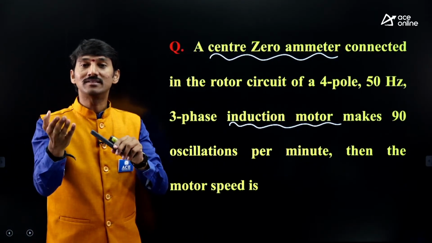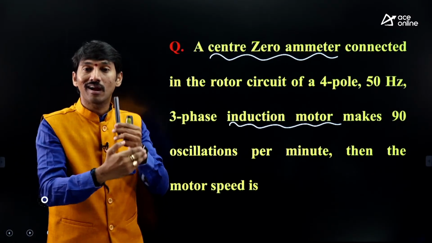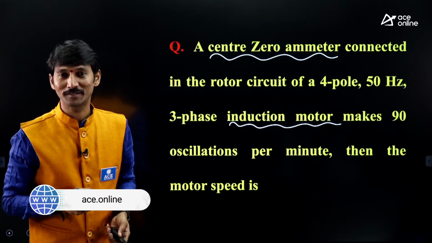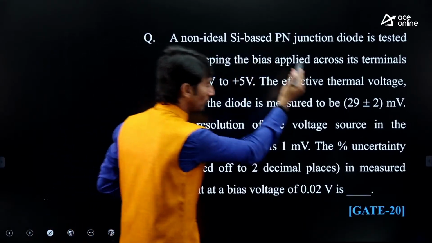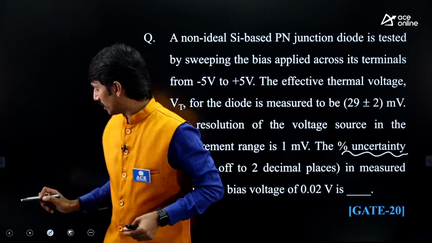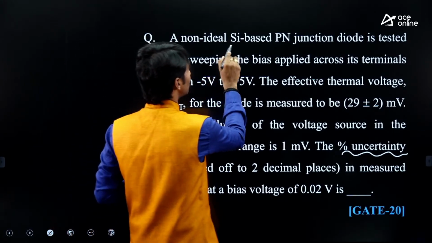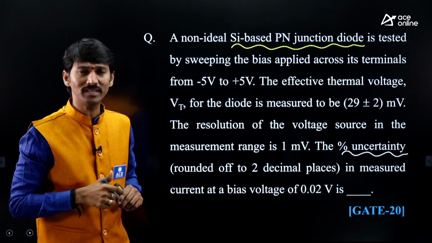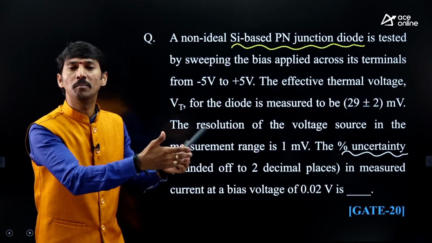That's why I told you, straight away measurement questions may be fewer in GATE, but linked, conceptual based questions are many in number, linked with many other subjects. And one more question I'm showing. Sir, this is with respect to the uncertainty concept, that is a measurement concept. If you see this clearly, a silicon based PN junction diode means the diode concept with respect to uncertainty, which is a measurement concept.